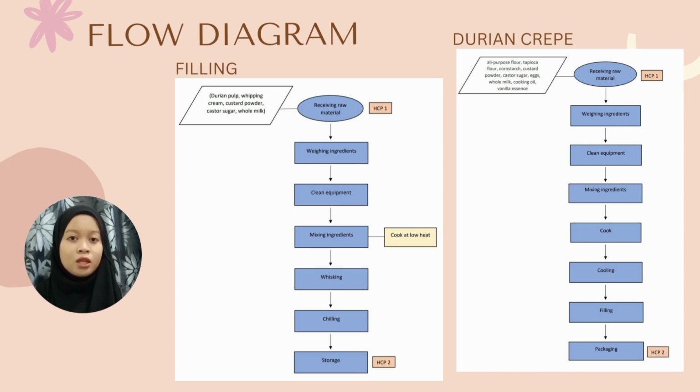This is because eggs might be contaminated with najis, which then leads to hazardous food. As for the vanilla essence, usually it contains alcohol, which is a non-halal ingredient. Thus, as a manufacturer, we should use vanilla essence which contains not more than 0.1% alcohol and is halal certified. Next, the packaging is classified as a halal control point.